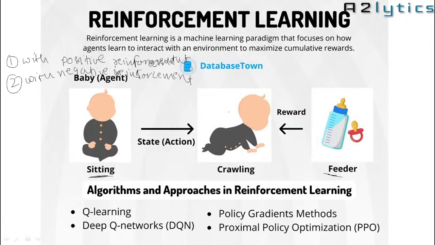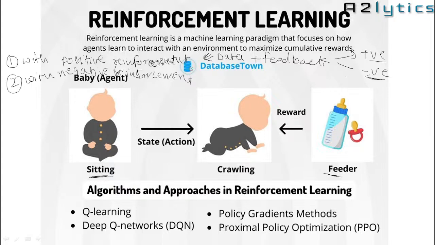The input which is given to the machine is data, plus some feedback is given as positive or negative. Data is given to the machine. If the machine learns correctly, give the positive feedback, and if the machine does not learn the data properly, then give the negative feedback, so that the machine will improve its learning.